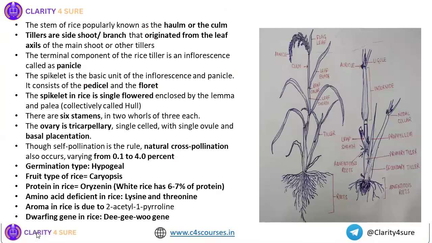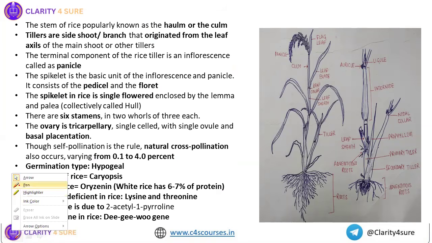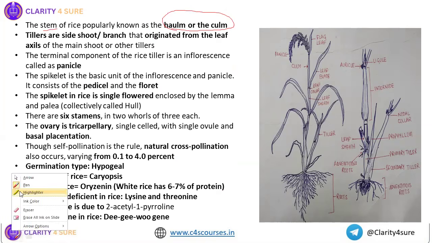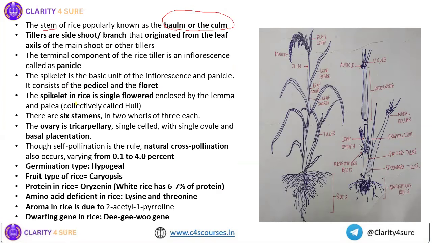Next, let us see in detail about the botany, some of the most important aspects. Just now we've seen about culm, isn't it? Haulm or culm is the stem of rice. Next we'll see the tillers. This has been one of the PYQs I've shown you. What are tillers? These are nothing but the side shoots or branches that originate from the leaf axils of the main shoot or other tillers.